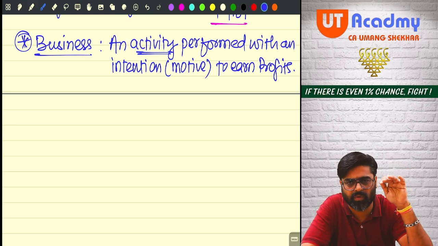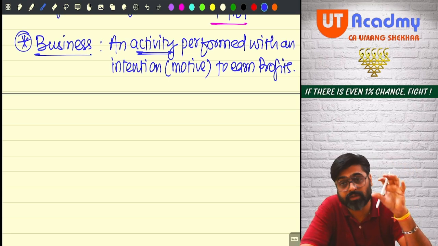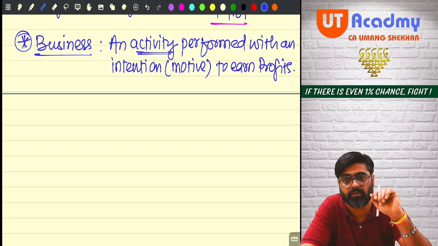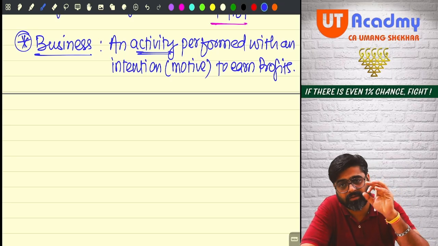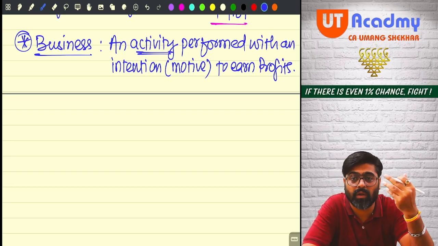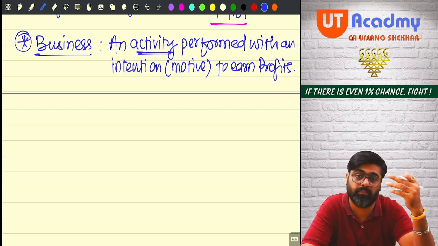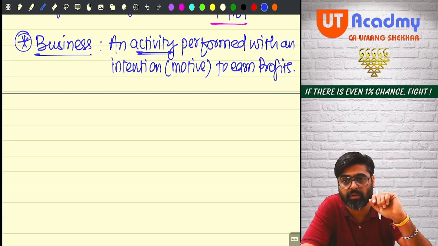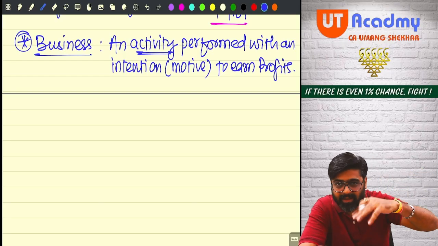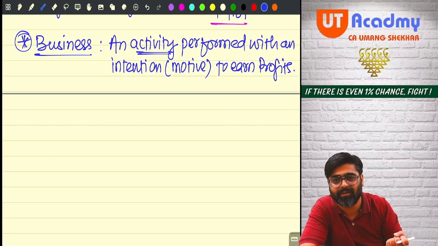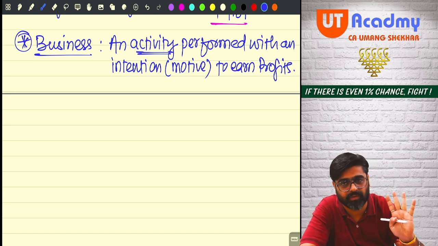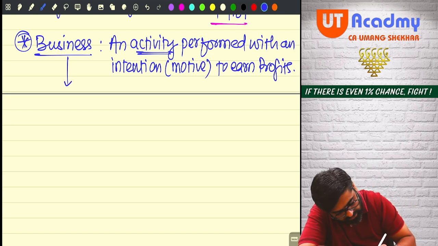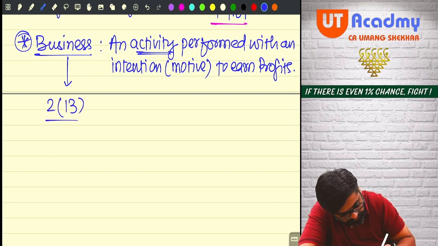Okay, we are not supposed to go that much deep. Those court judgments have given some criteria, and based on those criteria you can call an activity a business, or it cannot be called a business. Yes or no? But the ultimate crux of all the things is this only. Intention is to earn profits.